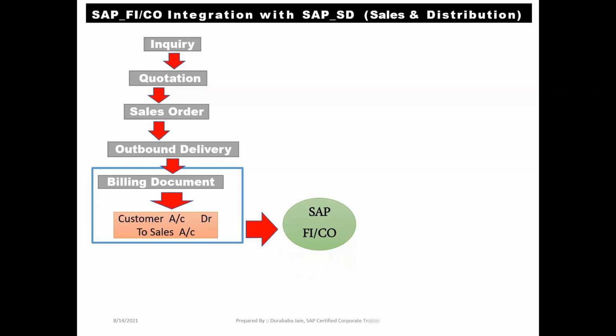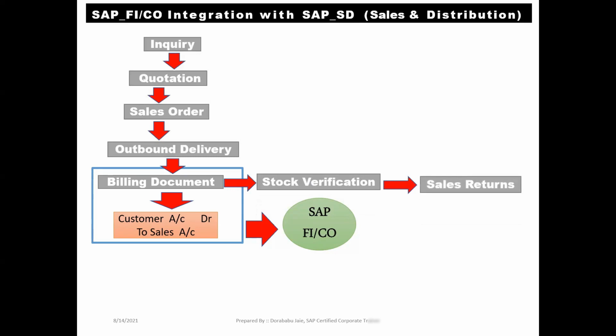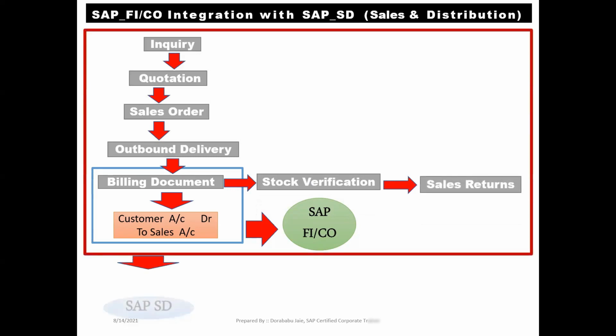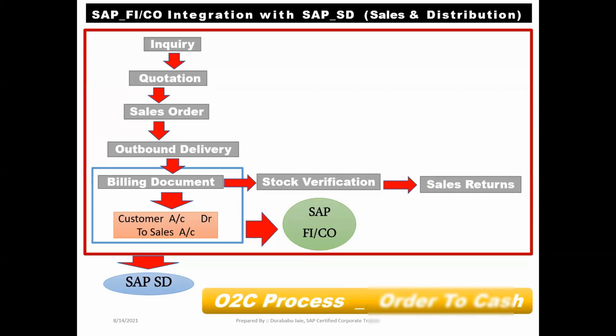Okay. Once the customer has taken the billing document, the customer will go for the stock verification, whether they have received the right product or the wrong product, and whether they have received good pieces or not. In case they have received the right product but it was damaged, then what will they do? They will go for sales returns. This entire process is controlled by the SAP SD team, the sales and distribution team. This entire process we can call the OTC process. OTC stands for order to cash.